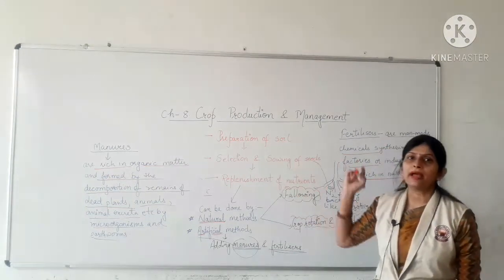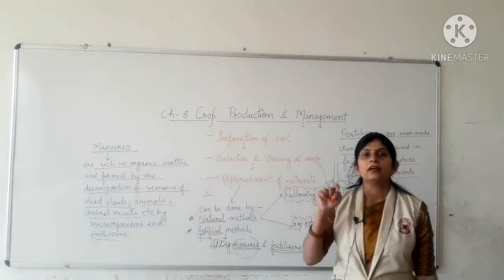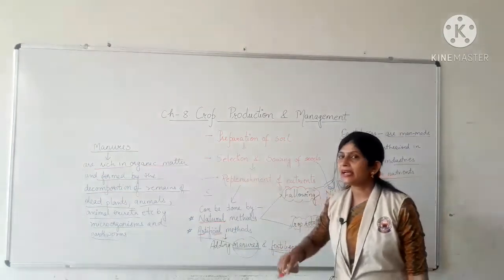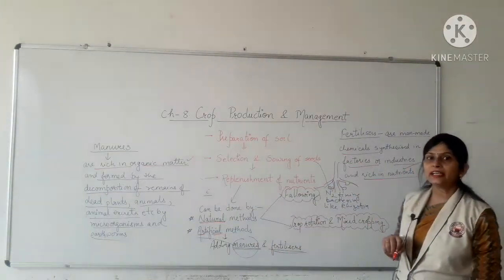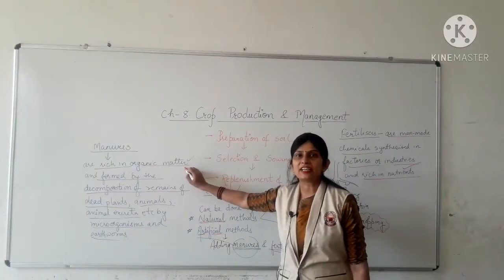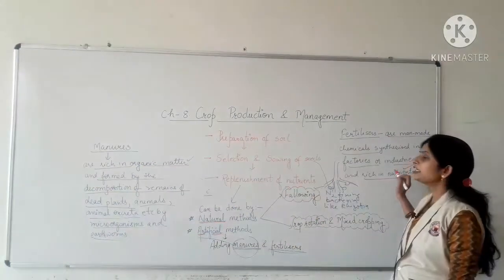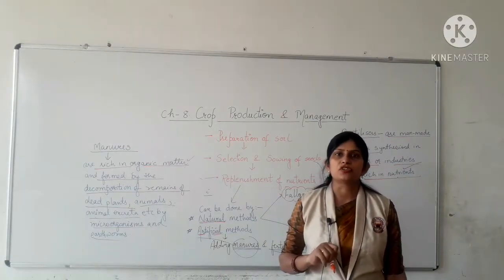So both manures and chemical fertilizers, when added into soil, enrich the soil with organic matter and nutrients. In this way, the structure and texture of soil as well as the fertility of the soil is increased.